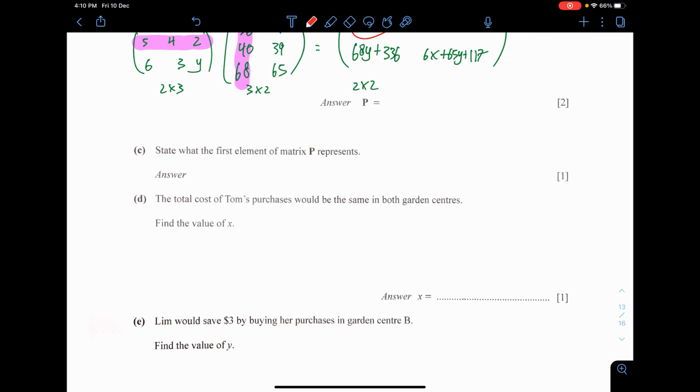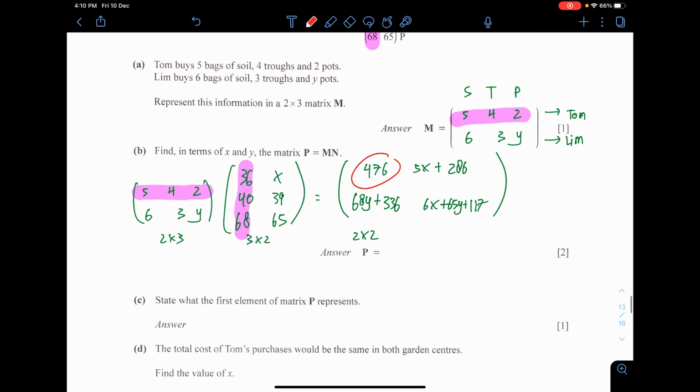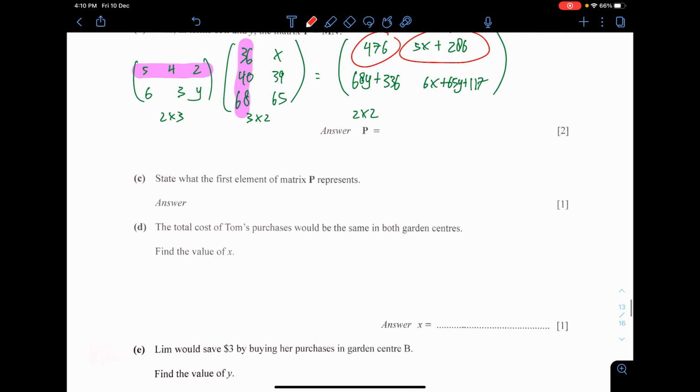Next, state that the total cost of Tom's purchase would be the same in both centers. Okay, so Tom actually purchased it twice, here and there. The total amount spent, 476 for garden A, equals the amount spent in garden B. Again, this is the same concept, the multiplication result in those.